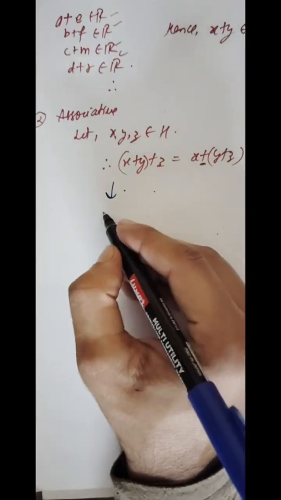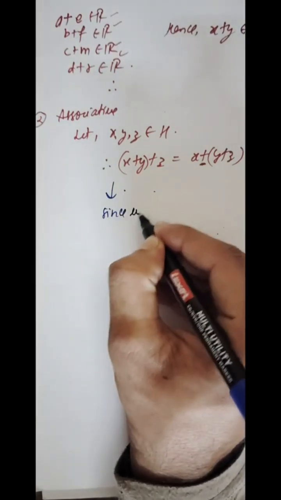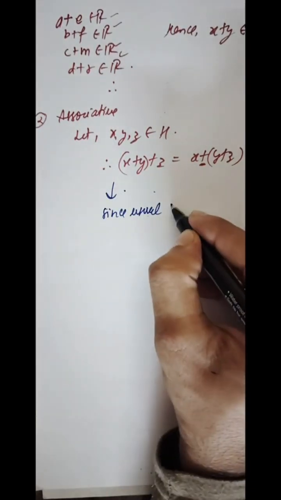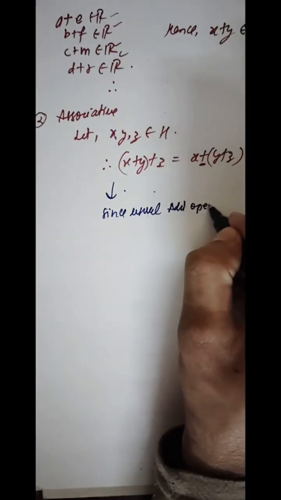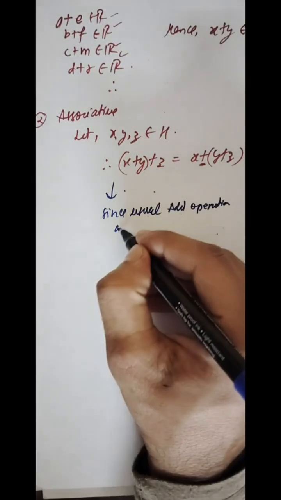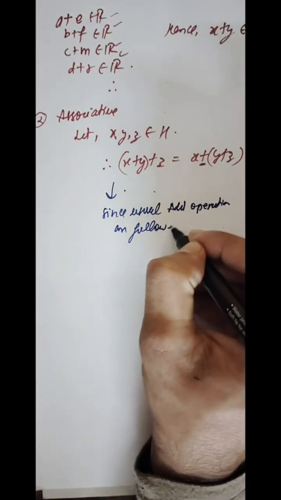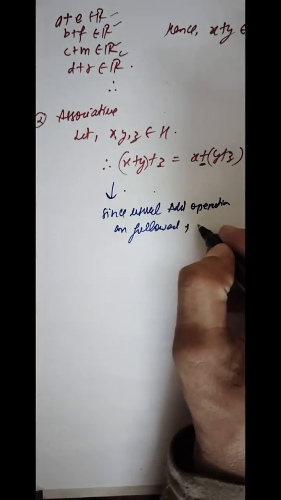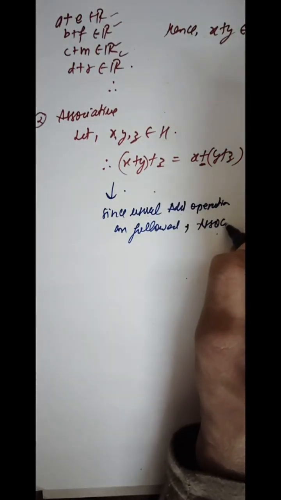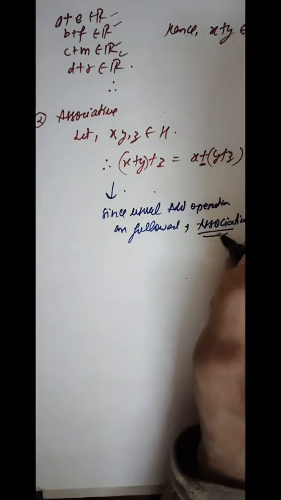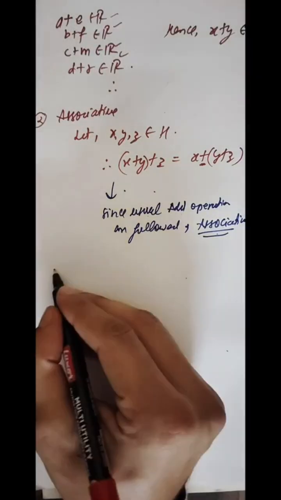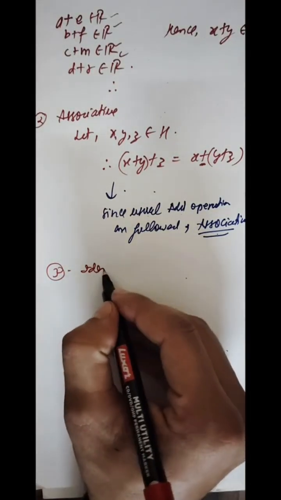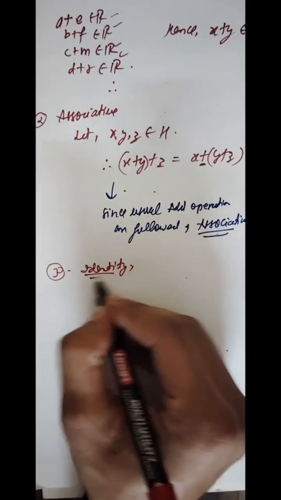I have to write, since usual addition operations are followed, therefore it is associative. Student, our third property is identity.